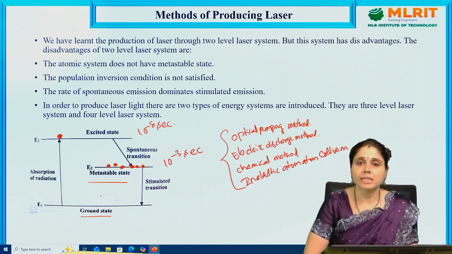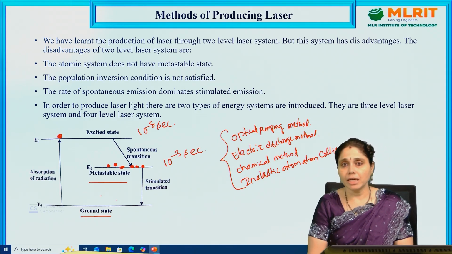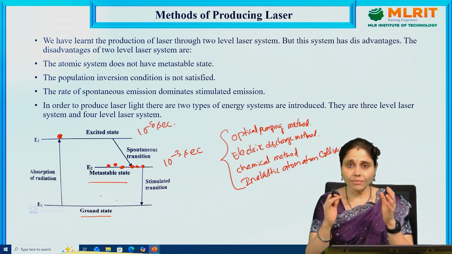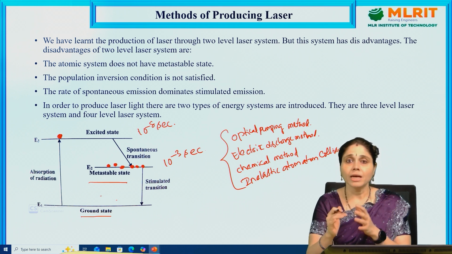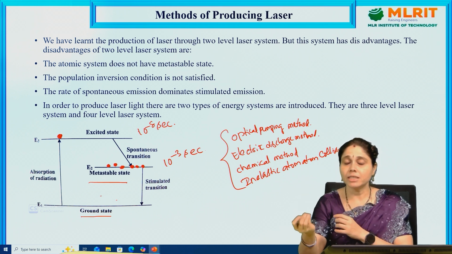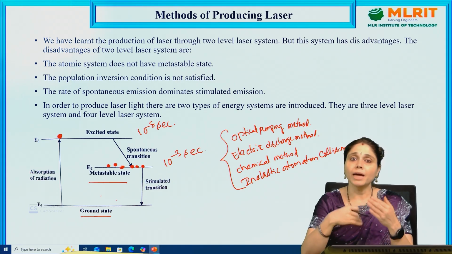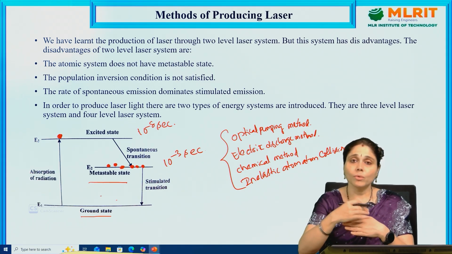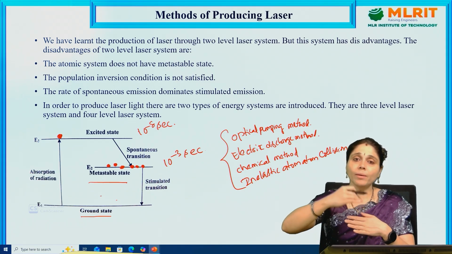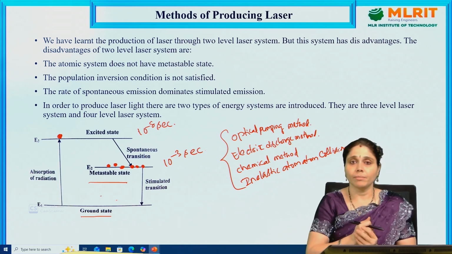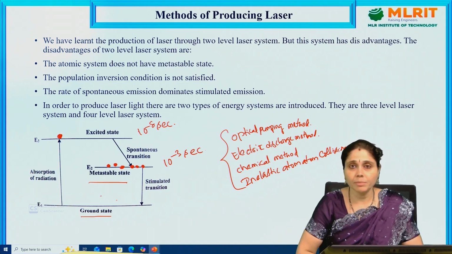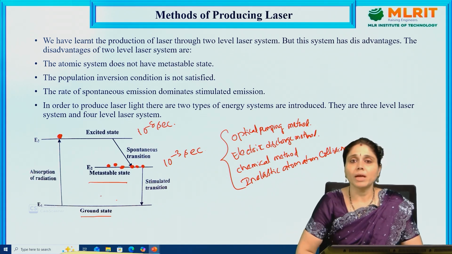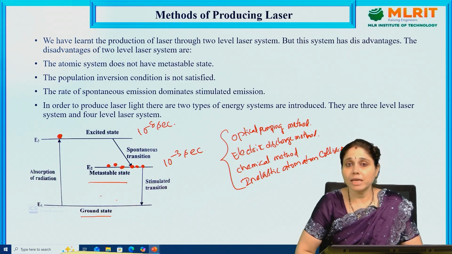Next, the electrical discharge method. In this method, electrical energy is used to stimulate the atoms and encourage them to move from the ground state to the excited state, and we produce the stimulated emission of radiation. Now, the chemical method means that in this method dyes are used, and due to the chemical reaction we produce the laser beam.